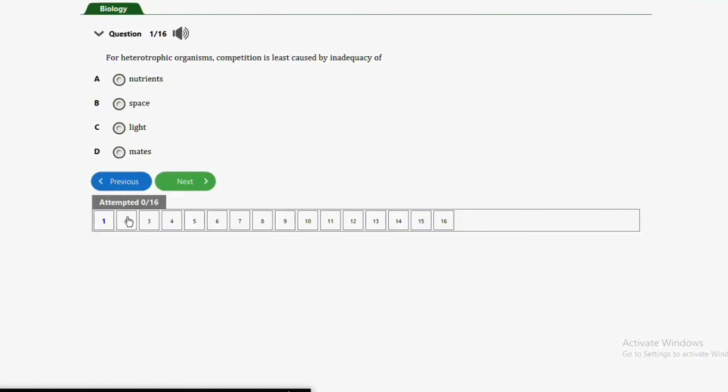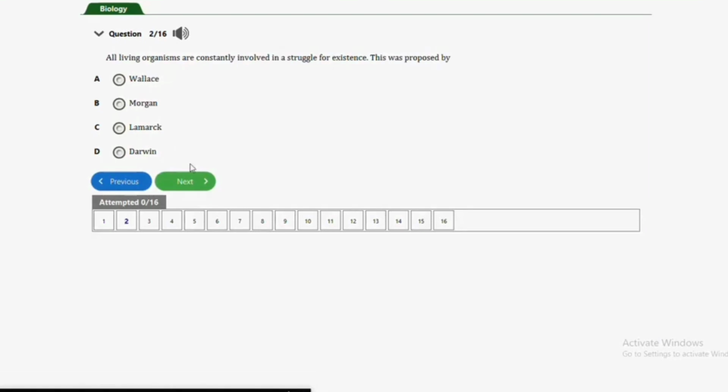If you're wondering, heterotrophic organisms are organisms that do not manufacture their food, rather they depend on already made food, just like the fungi and the animals. So the heterotrophic organisms do not need light so much. In that case, like I said earlier on, C is the correct answer to this question, and that's light. So let's look at the next question, guys.